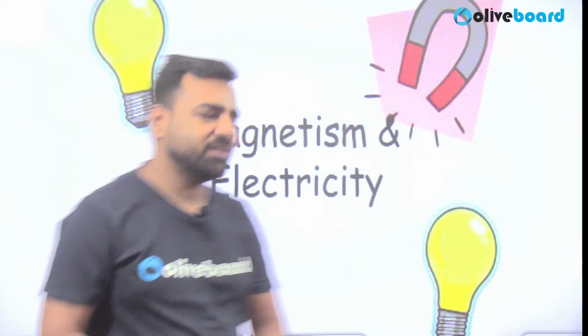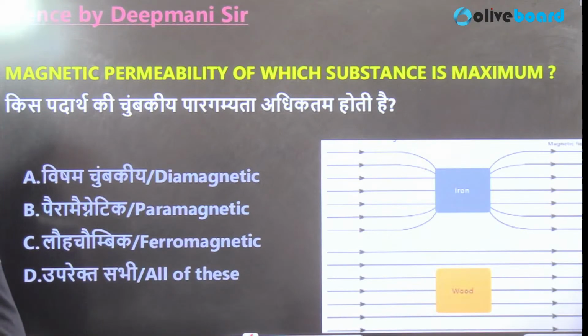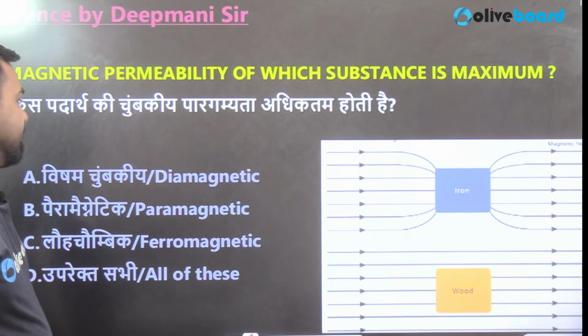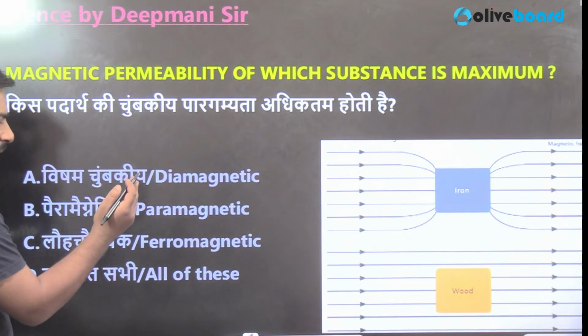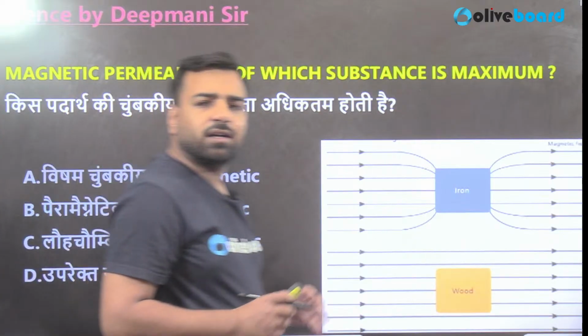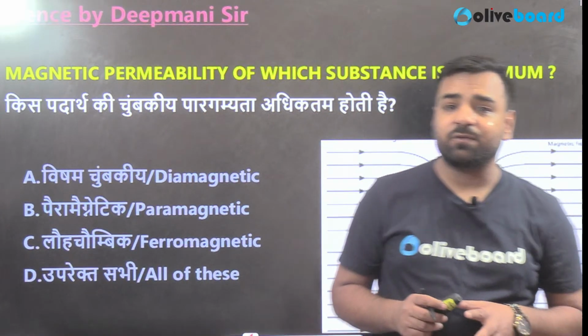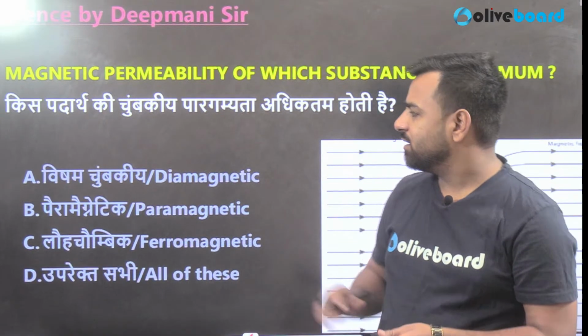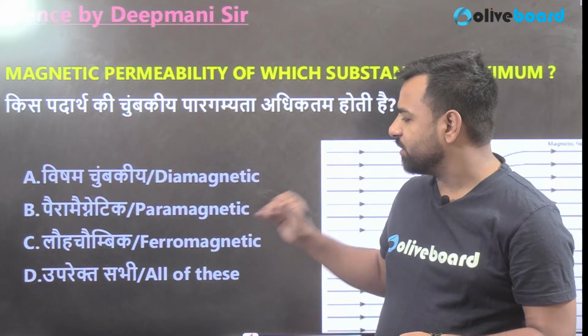So what is the first question? The first question is present here. Magnetic permeability of which substance is maximum? Is it diamagnetic, paramagnetic, ferromagnetic, or all of the above? To attempt this question, we must first understand what is diamagnetic, what is paramagnetic, and what is ferromagnetic.